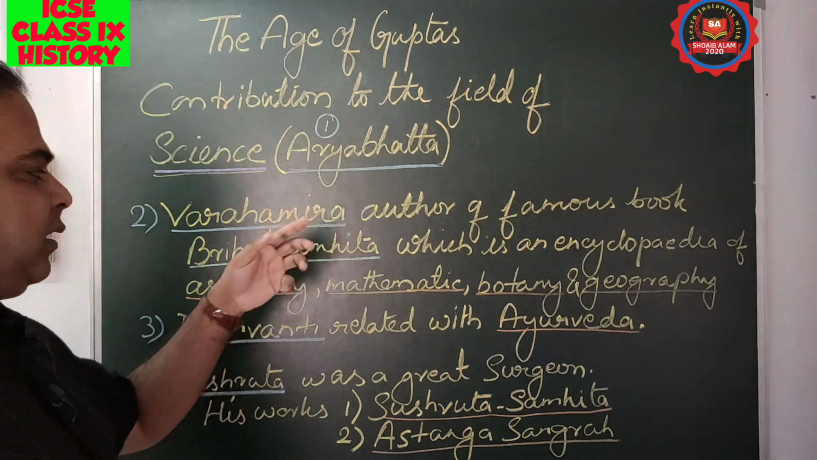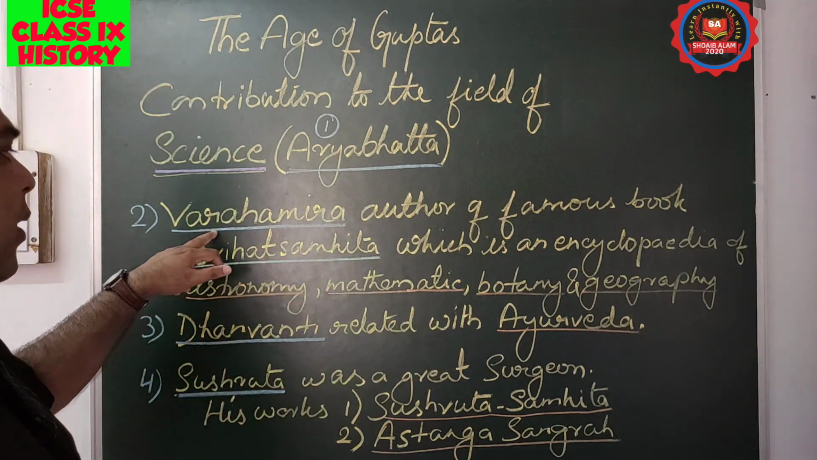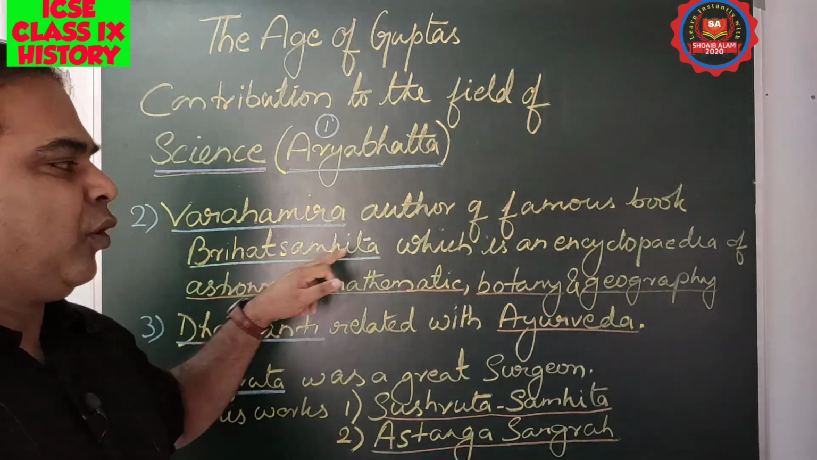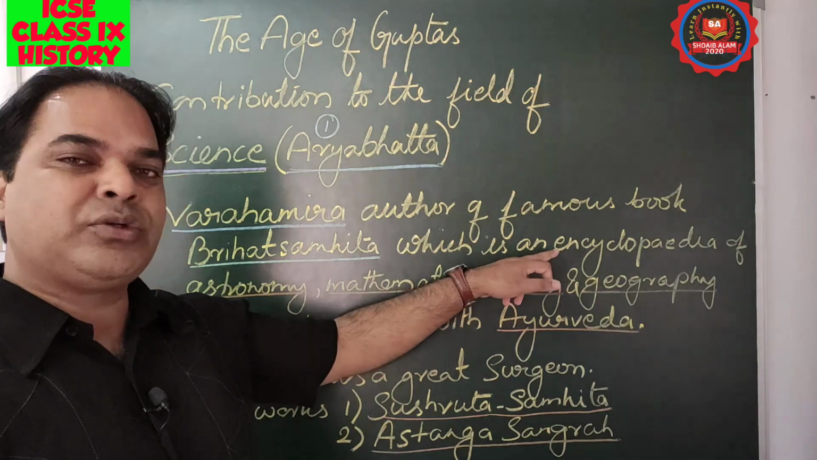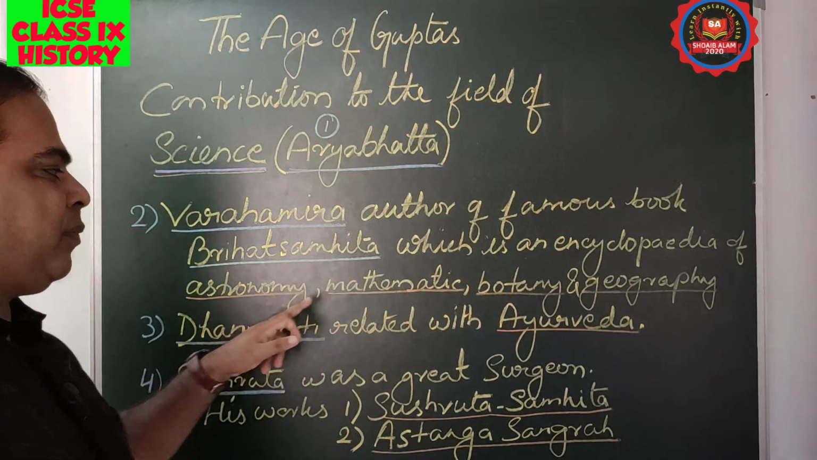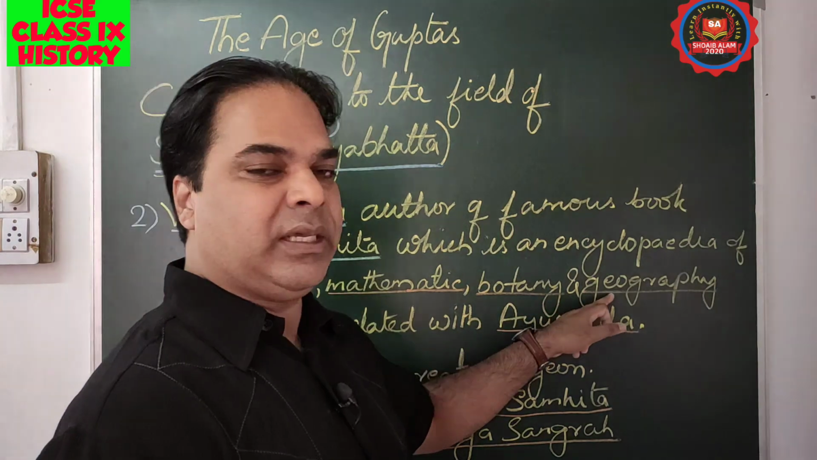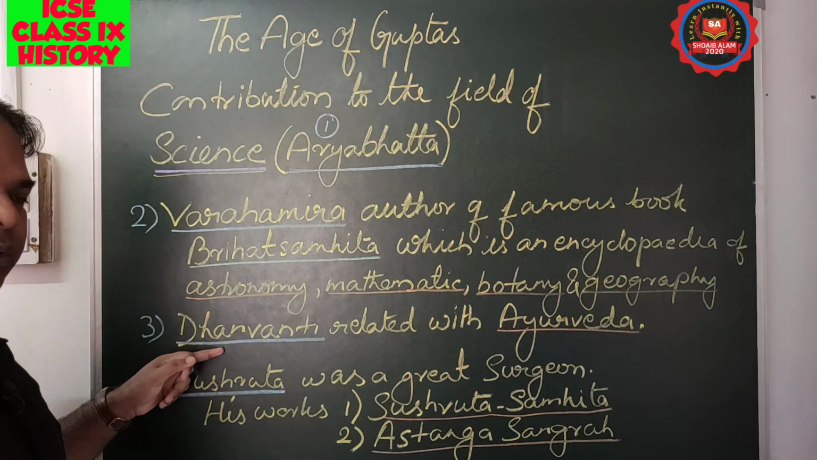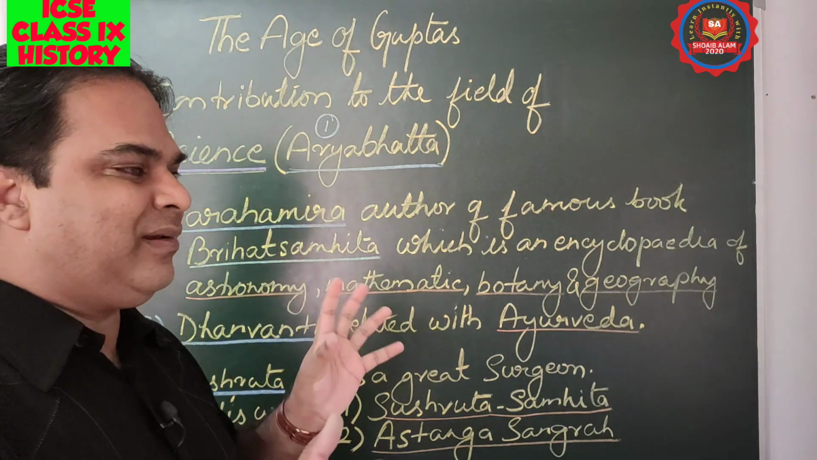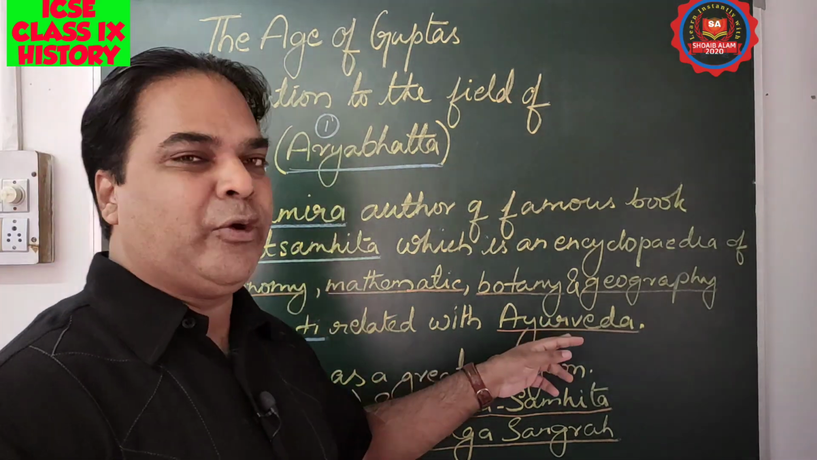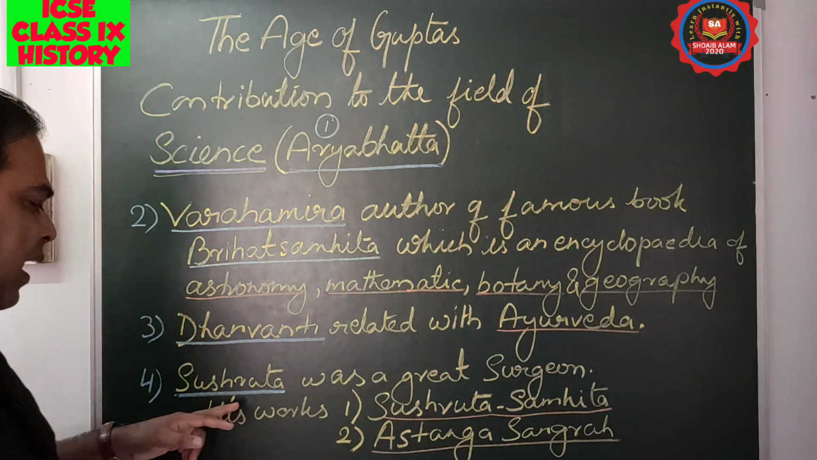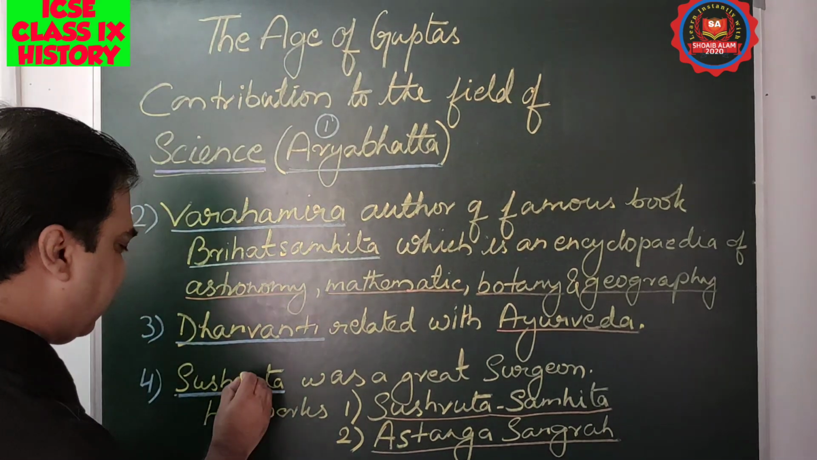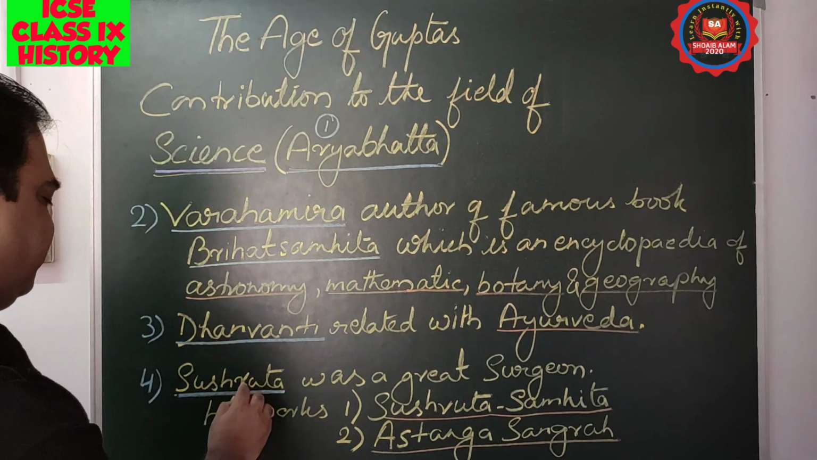Apart from Aryabhatta, as I have already discussed, Brahmira was there. He was the author of a famous book, Brihat Samhita, which is also known as the encyclopedia of astronomy, mathematics, botany, and geography. Then the other one was Dhanvantri, I told you. His name is synonymous with Ayurveda. And the last one is Susruta.